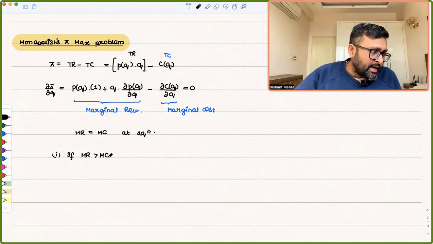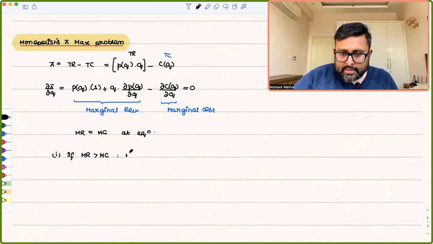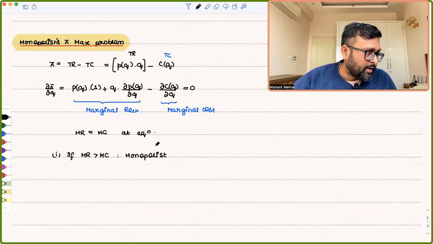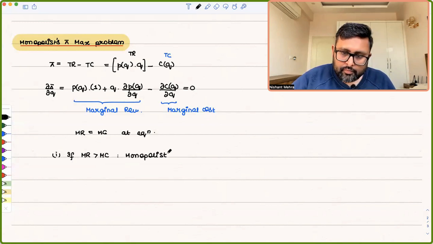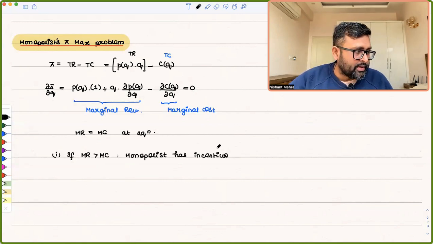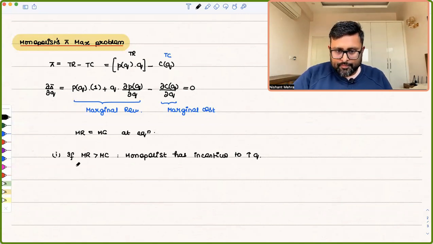So if MR is greater than MC, the monopolist has an incentive to increase Q. Why? Because आउटपुट को बढ़ा के रेवेन्यू में ज्यादा इजाफा हो रहा है एज कंपेयर टू कॉस्ट.